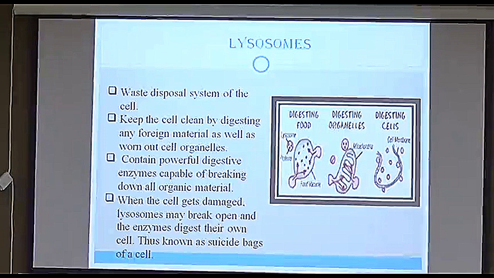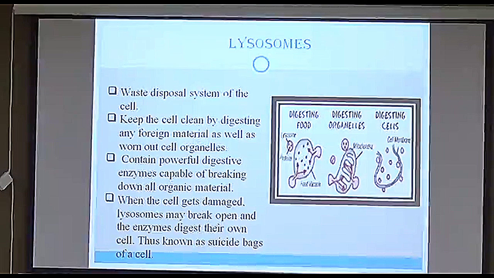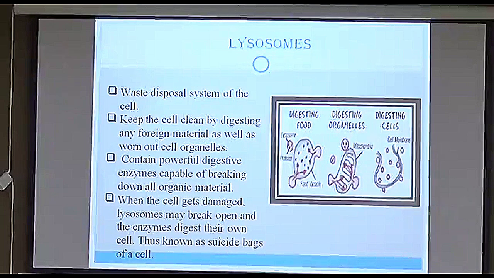It is also in the shape of a bowl. It contains that enzyme. So any material, as well as the waste organelles that the Golgi sends to the lysosome, will be broken down, as it contains the digestive enzyme. Anything which comes to the lysosome will be eaten up by it.